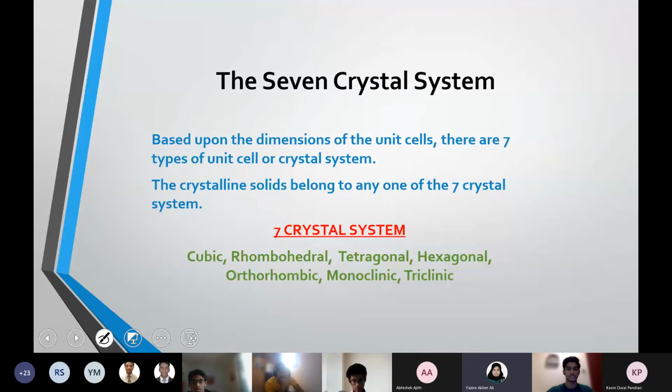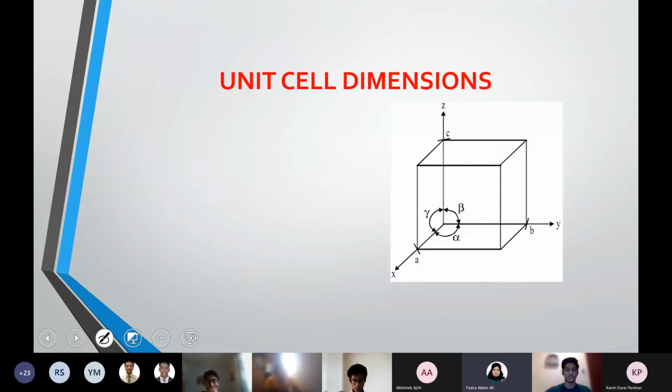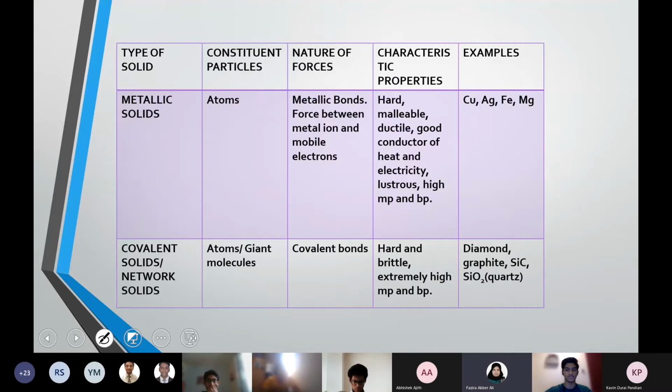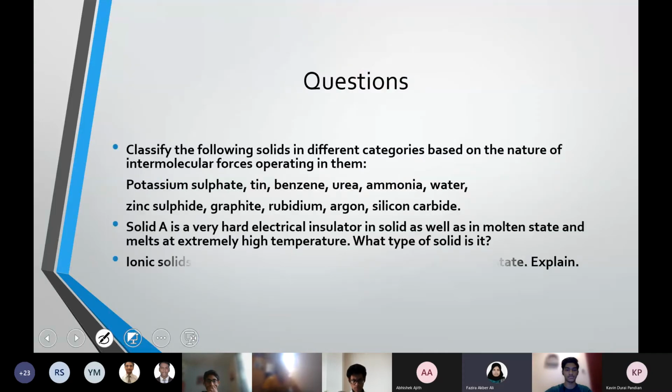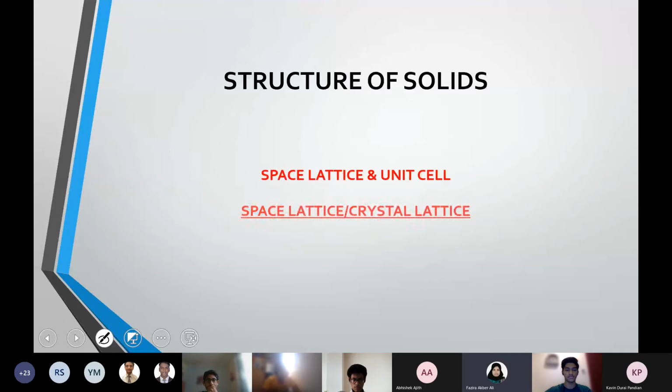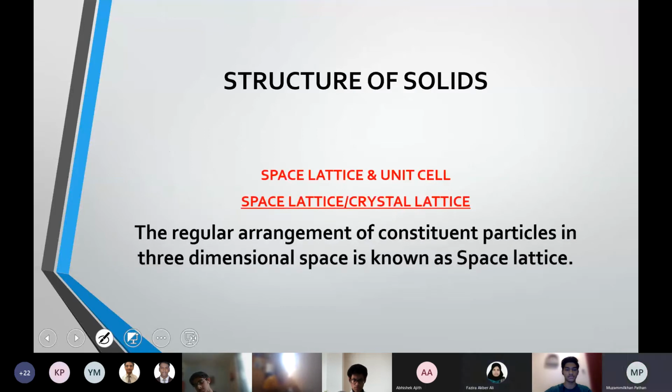See, in the beginning, in the second part of this chapter about the unit cell and space lattice, we started with the definition of space lattice or crystal lattice, which is defined as the three-dimensional arrangement of particles in that system. In a solid, how the particles are three-dimensionally arranged. I think we already discussed the definitions, right? Right after the classification part, we discussed it. Yeah, we wrote it.